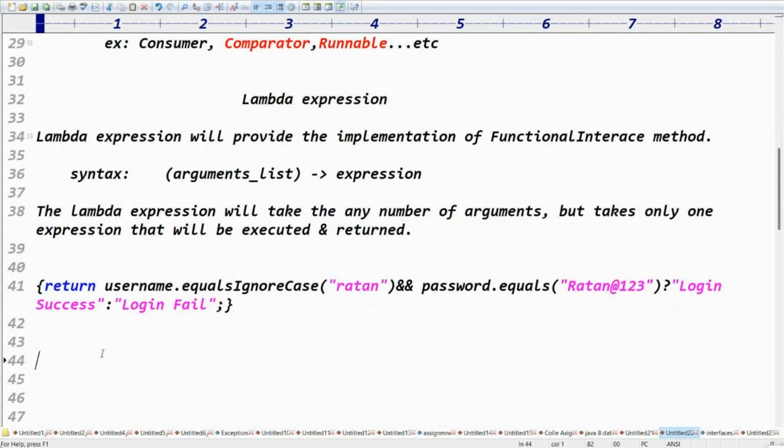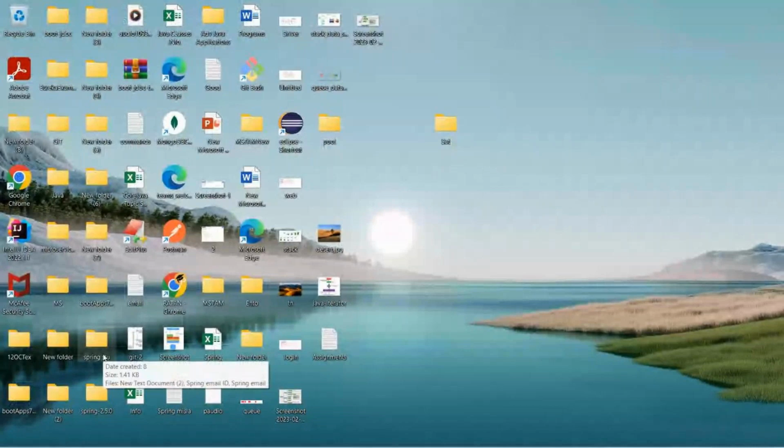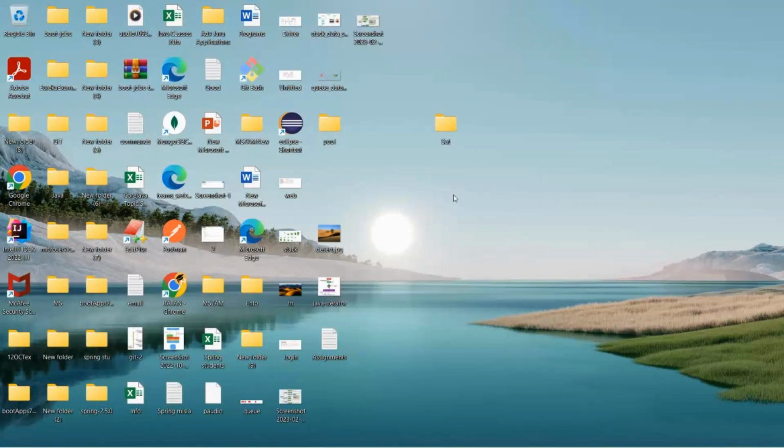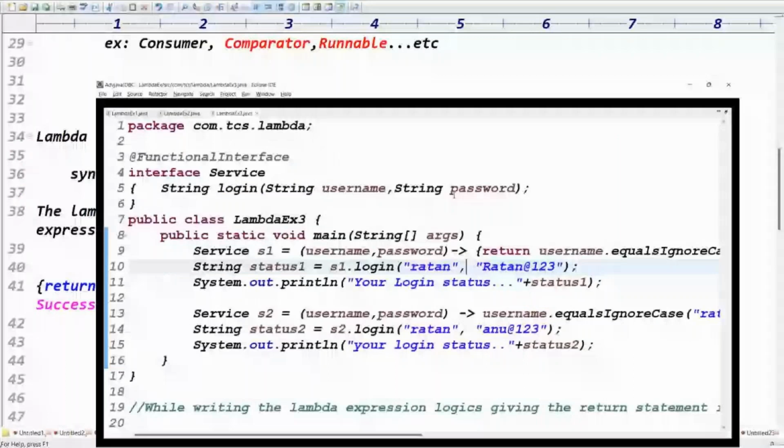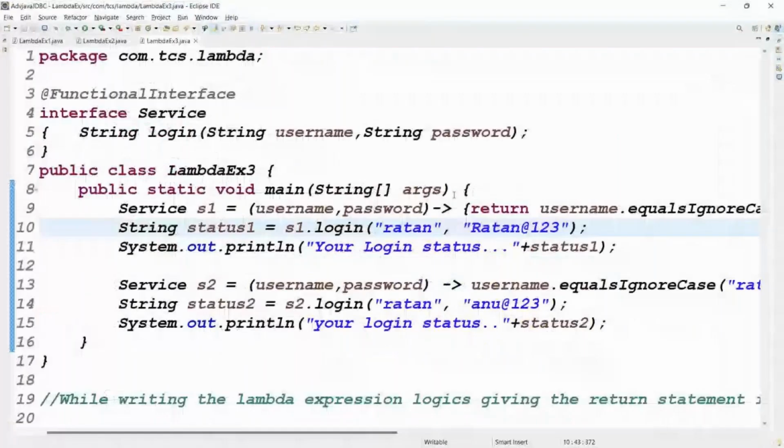Today, what did we learn? Tell me. First one, we talked about interface methods. What kind of methods does an interface allow? Up to Java 7, it allows constant variables and abstract methods. From Java 8 onwards, it allows default methods and static methods. From Java 9 onwards, it allows private methods and private static methods. That's one point. Keep it aside.